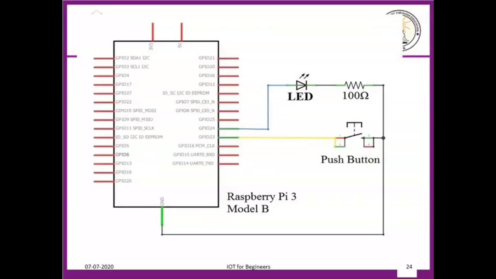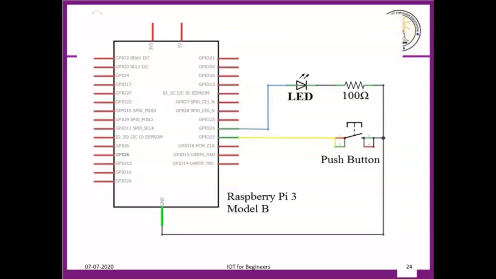So you connect it to the anode of the LED. So 1 will go to the anode of the LED. The other part of the LED is connected to ground through a current limiting resistance. Otherwise the LED will burn out. So the LED will glow. Understand? If I press the switch, LED will glow. I leave the switch, LED will be off. So this is one simple program of a switch.